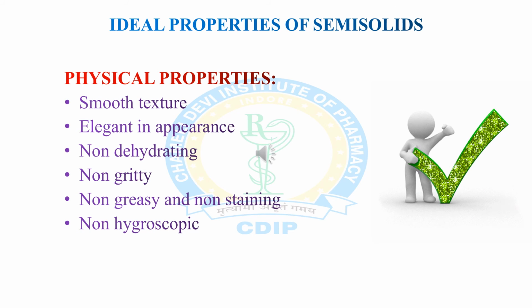Semi-solid dosage forms are meant for external application, so they should possess a smooth texture, be elegant in appearance, non-dehydrating or prevent dehydration through the skin, non-greasy in nature, non-gritty in nature, and non-staining. And the last property is non-hygroscopic in nature.